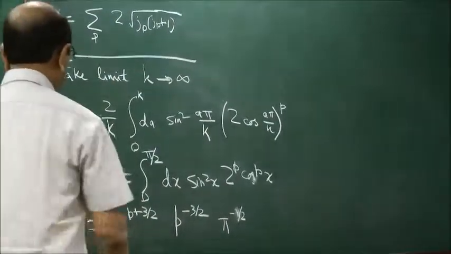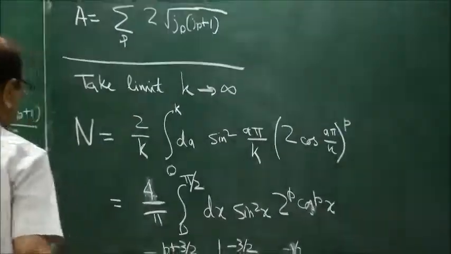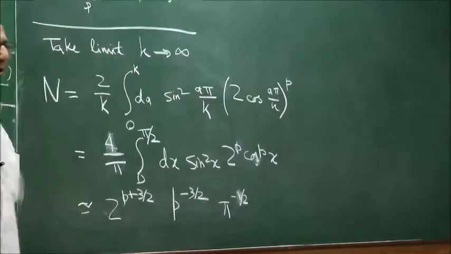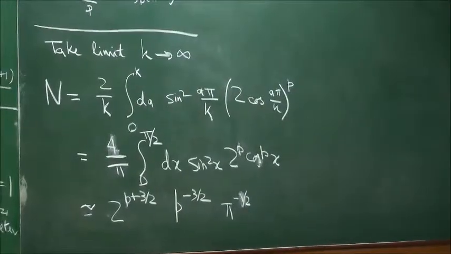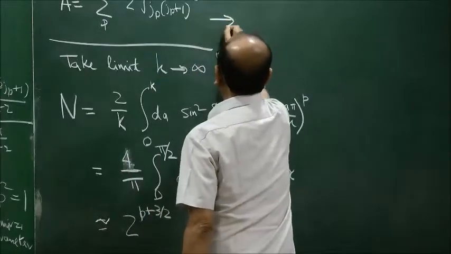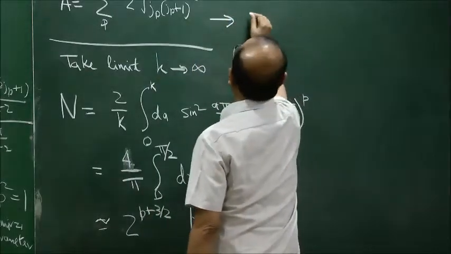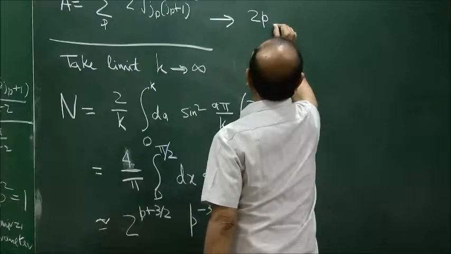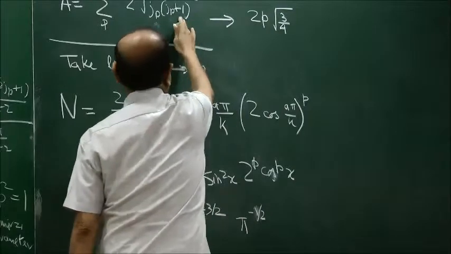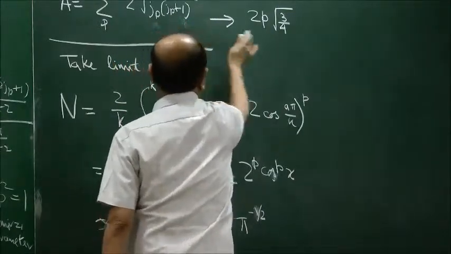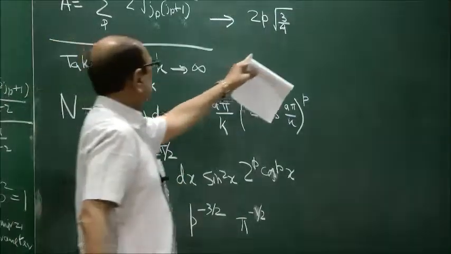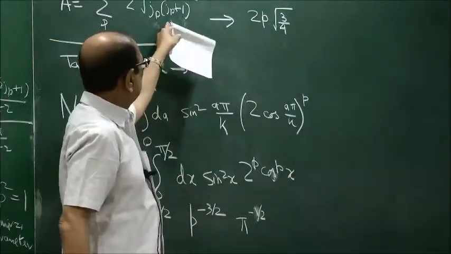So you see that it contains a factor 2 to the p. When you take the log of n to get the entropy, this 2 to the p log 2 to the p will give you p log 2, which is proportional to p, and p is proportional to the area. So when you put j equal to half, this becomes 2p times root over p by 4. So this is half and this is half plus 1, that is 3 by 2. So this root over j(j plus 1) becomes root over 3 by 4, and this sum over p becomes equal to a factor of p, because each sum has the same value.